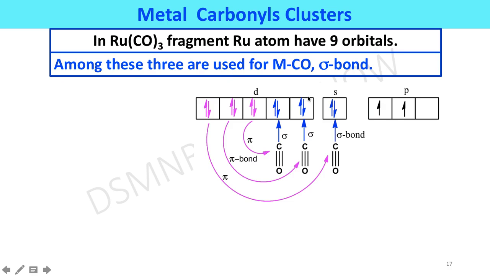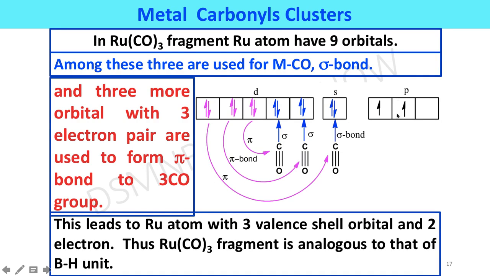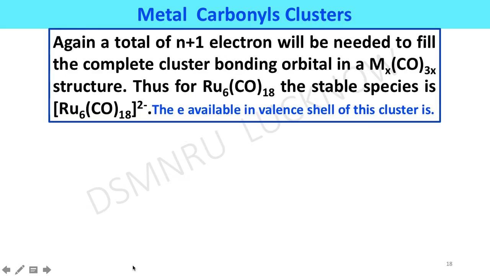Among these, 3 are used for metal-carbonyl sigma bonds, as shown here. The blue-colored electrons are received into these orbitals from the carbonyl groups through sigma bonds, and 3 more orbitals with 3 electron pairs are used to form pi bonds, also called back bonding, to these 3 carbonyl groups. This leaves the ruthenium atom with 3 valence shell orbitals and 2 electrons. Thus, the ruthenium tricarbonyl fragment is analogous to the BH unit.